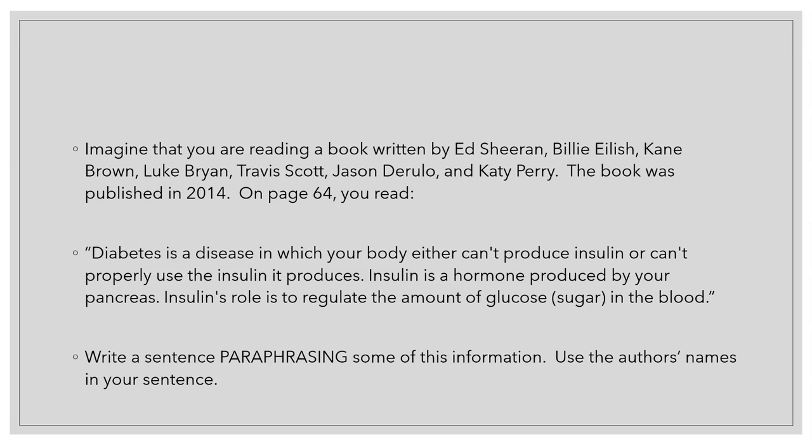Insulin is a hormone produced by your pancreas. Insulin's role is to regulate the amount of glucose, sugar, in the blood," unquote. Now it's time to write a sentence paraphrasing some of this information. Don't try to include all of it. Pick a portion that you want to paraphrase and use the authors' names in your sentence.